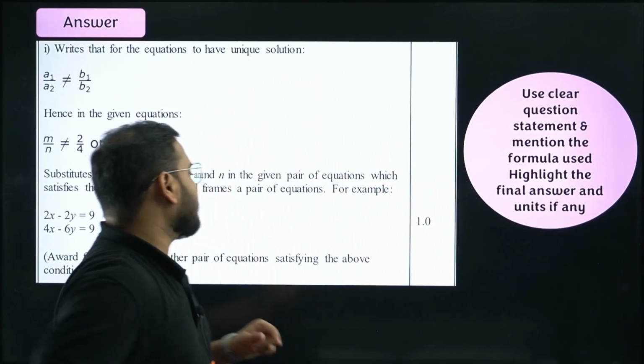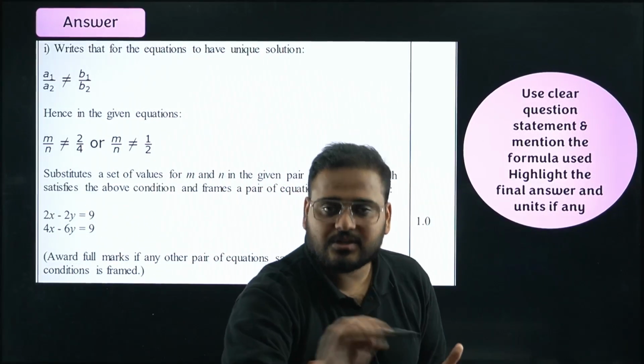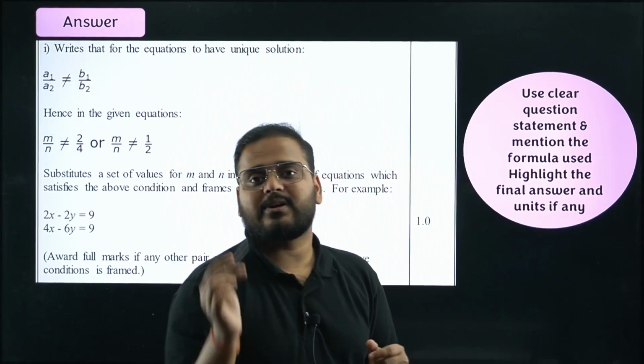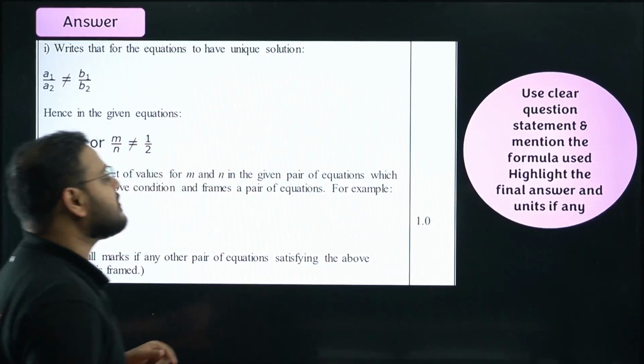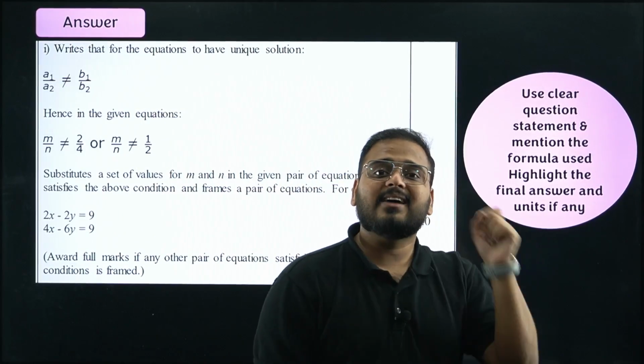Okay, so put it in a box. You can use a box, you can highlight it, make a star, whatever it is, write an answer next to it. Write solved next to it, anything. Just highlight your final answer and units as well. Don't forget to write units. If units are involved, write the units.